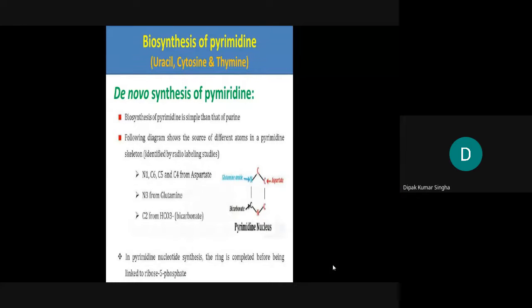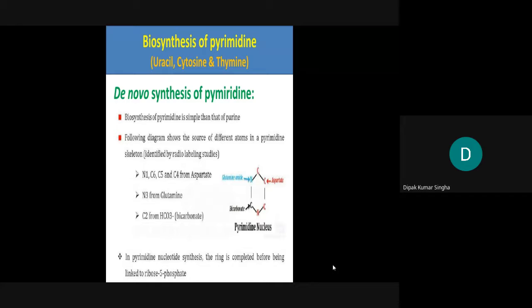This is the structure of the pyrimidine nucleus, only a 6-member ring. Here N1, N6, N5, and N4 come from the aspartate, N3 from the glutamate, and N2 from the bicarbonate. So here also different components contribute to the biosynthesis of pyrimidine.